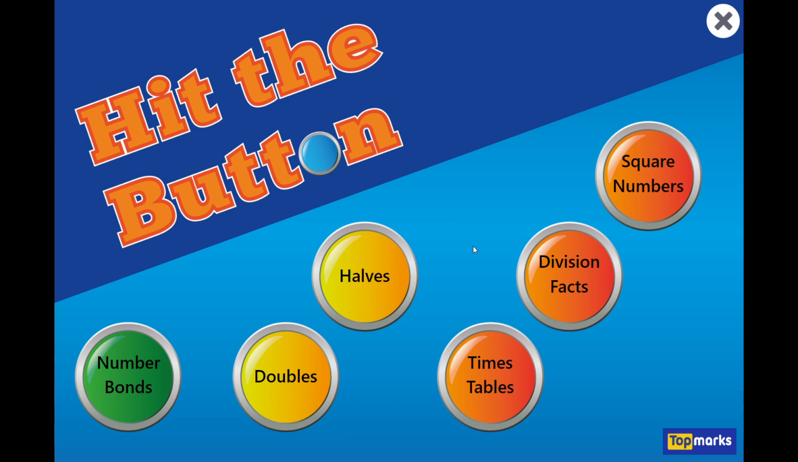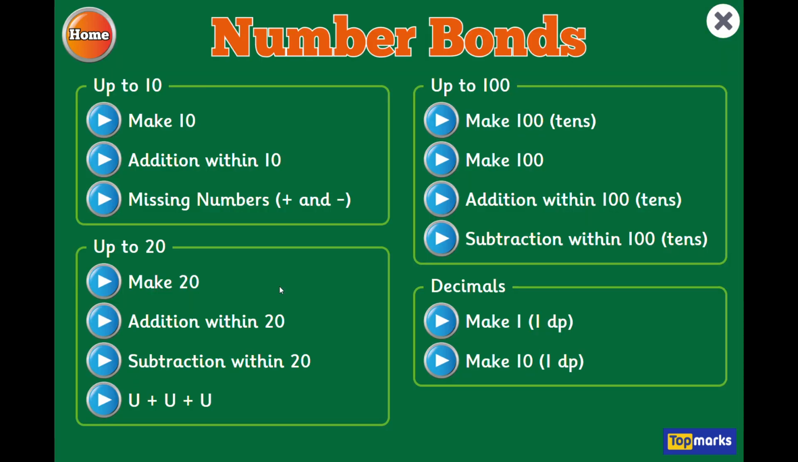So today we're going to do number bonds. So when we do number bonds, we're going to click on here. This is the button. We've got number bonds, doubles, halves, times tables, division facts, and square numbers. Square numbers is the next video I'm going to do, so you'll see that video in there. Anyway, let's click number bonds.